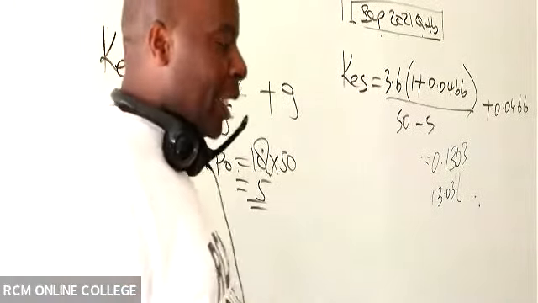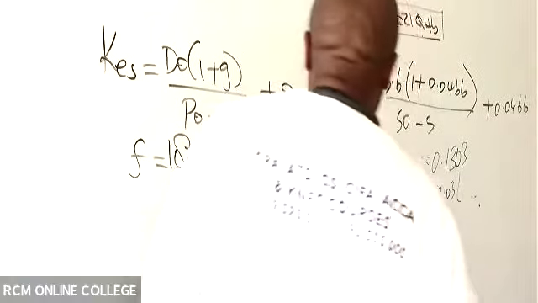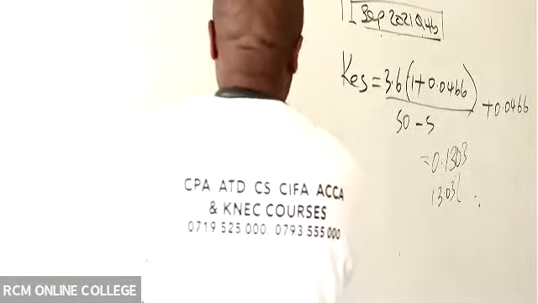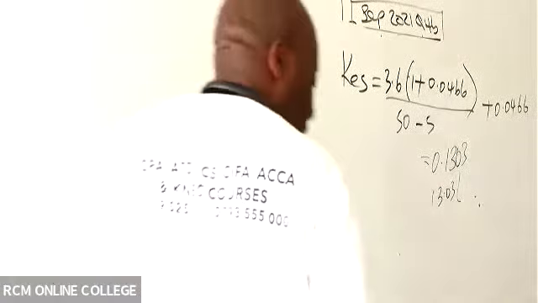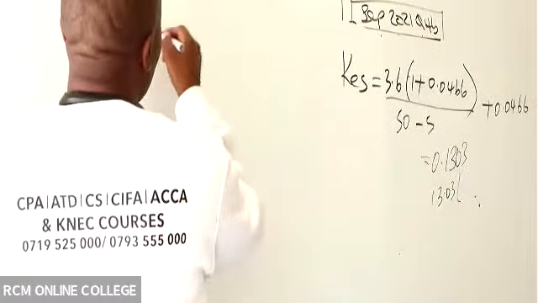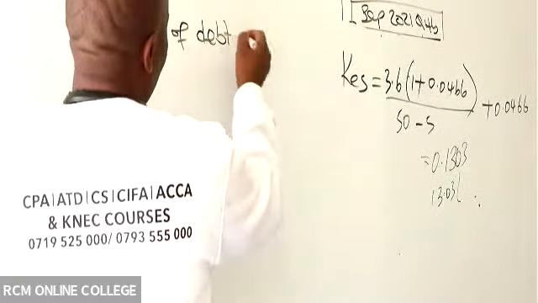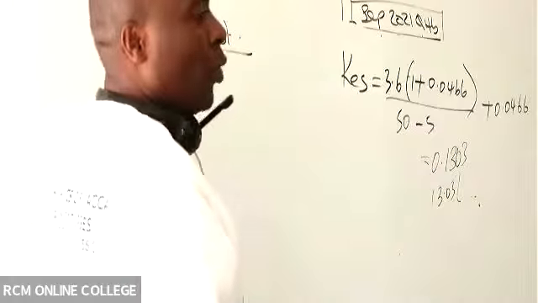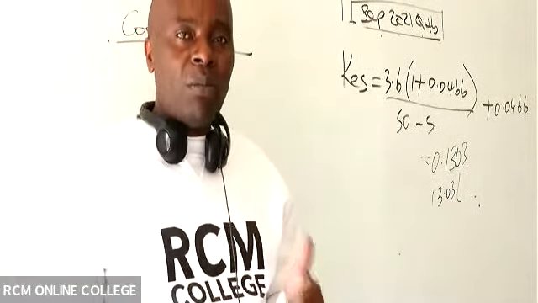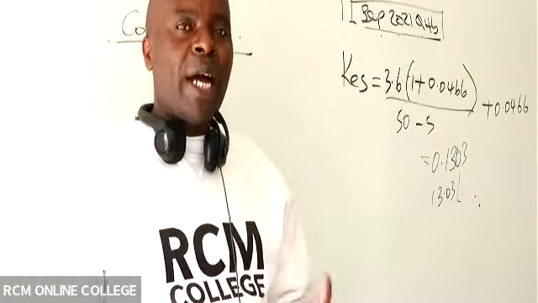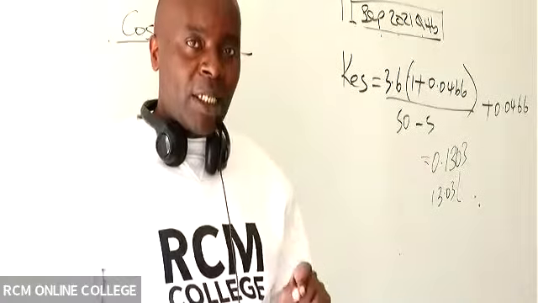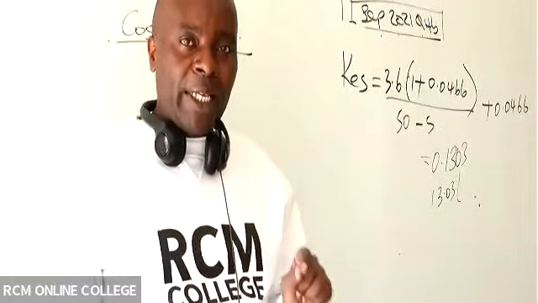Can I remain silent a little bit to see whether the students will be able to give us the cost of debt? Cost of debt. So for us, we have two types of debt instruments: irredeemable and redeemable. You need to know how to get the cost of those two types of debt.